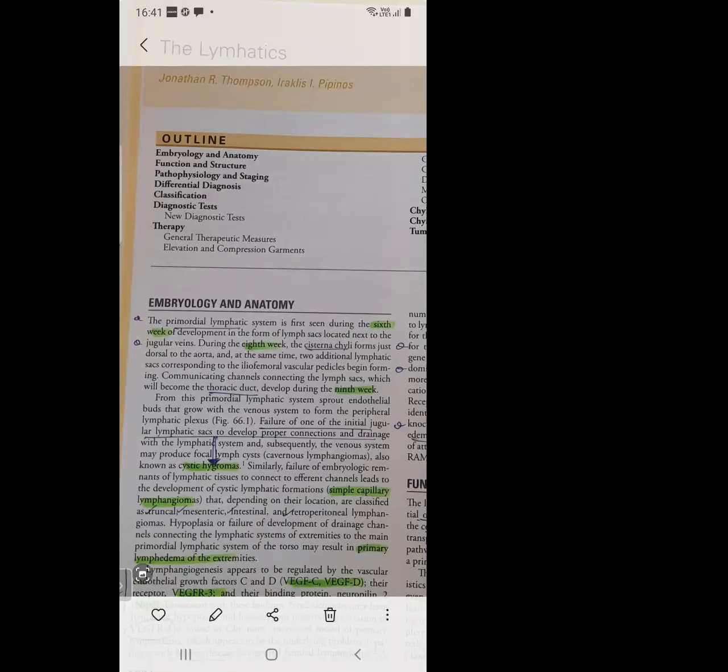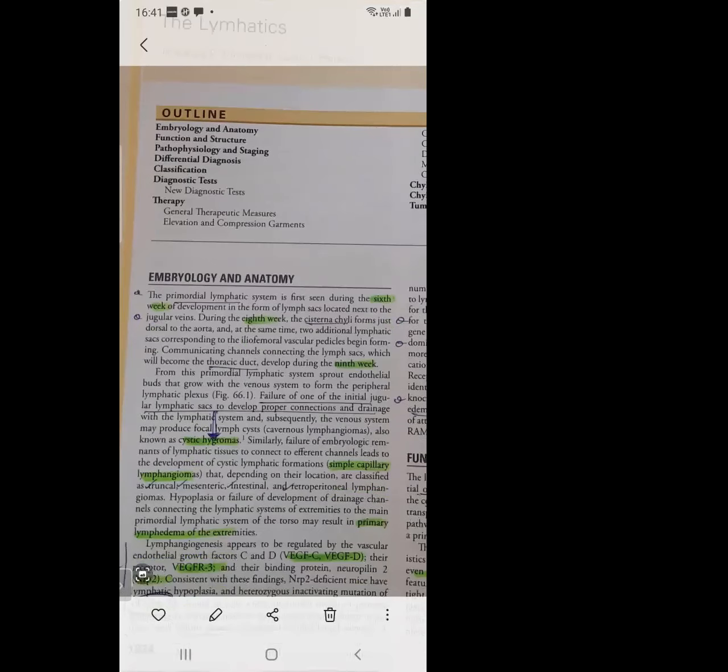Then we go to the genetics behind it. What are the growth factors behind lymphangiogenesis? Lymphangiogenesis is regulated by vascular endothelial growth factors C and D, VEGFR3, and their binding protein neuropilin 2. A very important MCQ: VEGFC, VEGFD, VEGFR3, and neuropilin 2. VEGFR3 is associated with Milroy disease. Just remember, Milroy disease is congenital familial lymphedema. So VEGFR3 is associated with congenital Milroy disease.